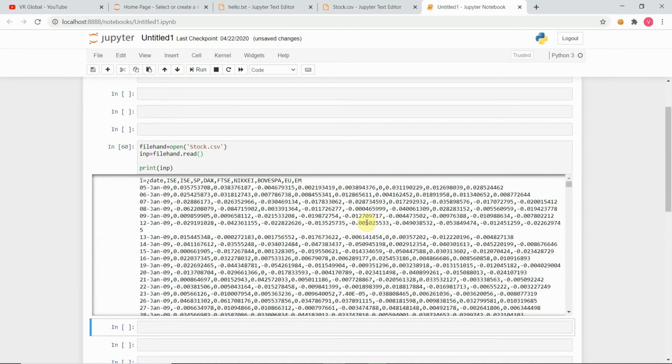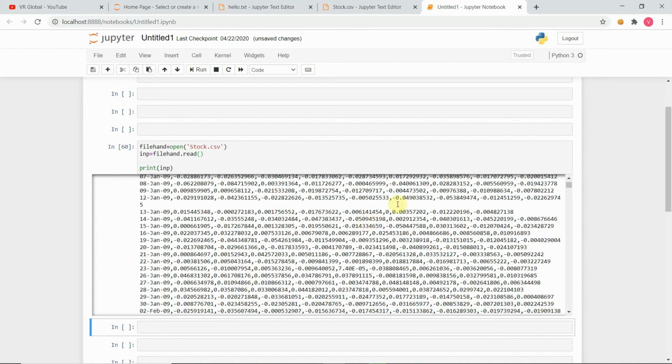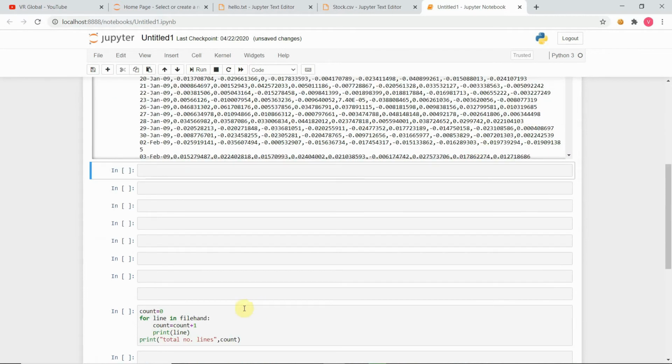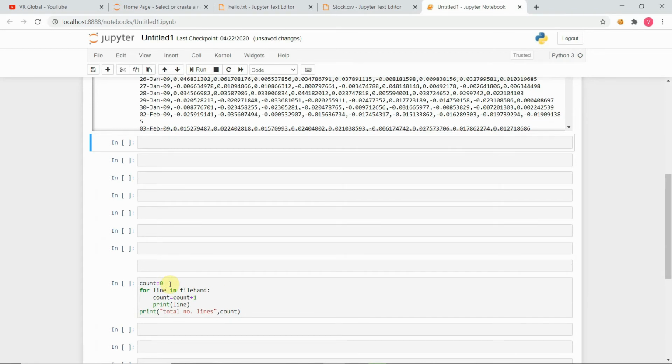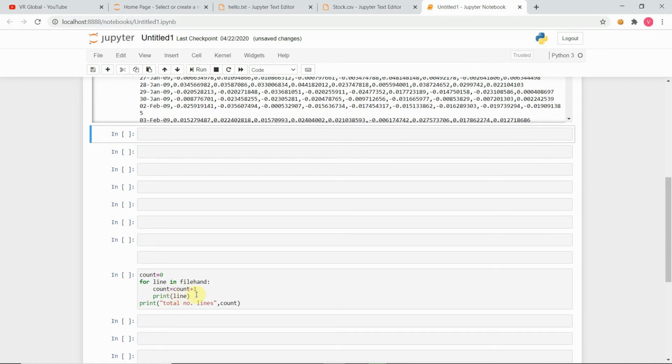Now there may be a question that you want to count the number of lines, and access each line individually. For that, we are going to use a for loop. First we have assigned count equal to 0, since we have to count the lines. Now we have used a for loop: for line in fhand. fhand is the variable which has the whole file in it. In the next line, we are incrementing the count as the lines increase, and also printing that line.